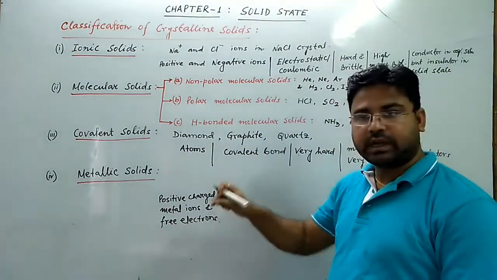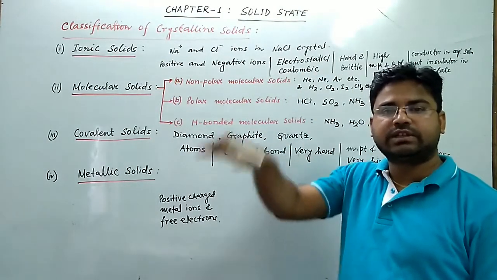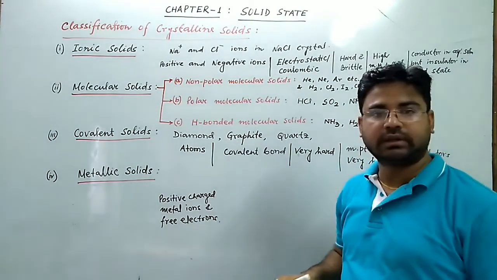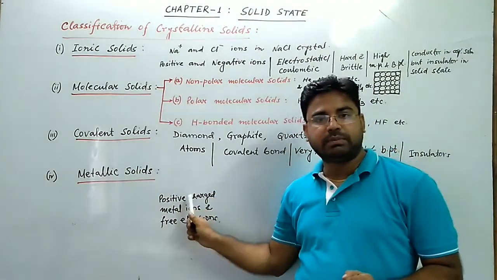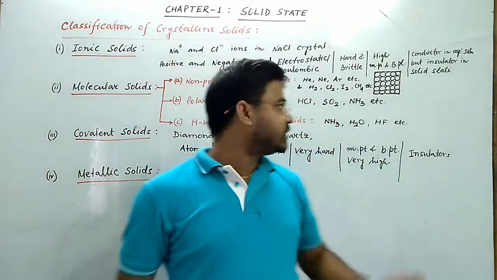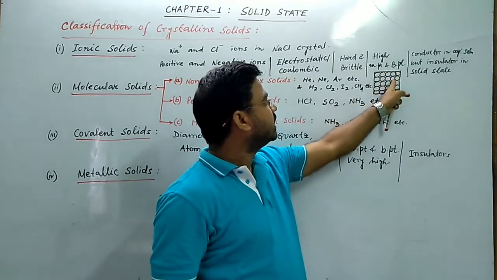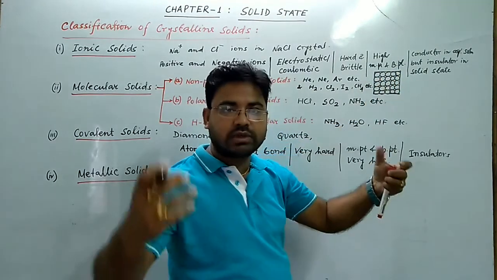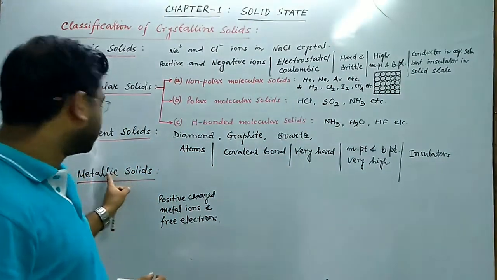तो पॉजिटिव चार्ज मेटल आयन के सराउंडिंग्स में फ्री इलेक्ट्रॉन रहता है. बहुत सारा फ्री इलेक्ट्रॉन रहता है. तो इन मेटालिक सॉलिड में constituent particles are positively charged metal ions and free electrons. These positively charged metal ions are held together within the crystal by metallic bond.